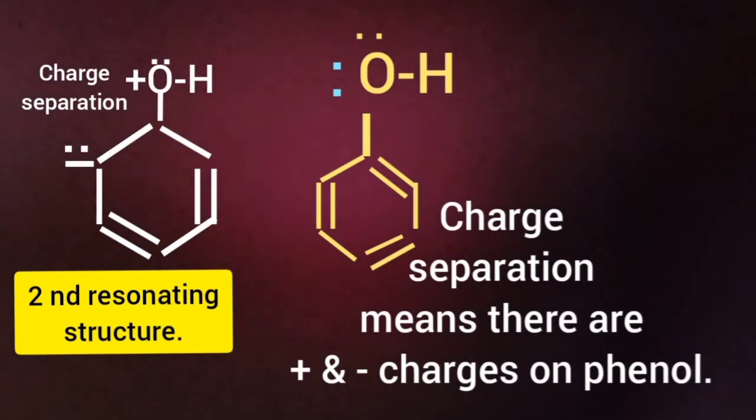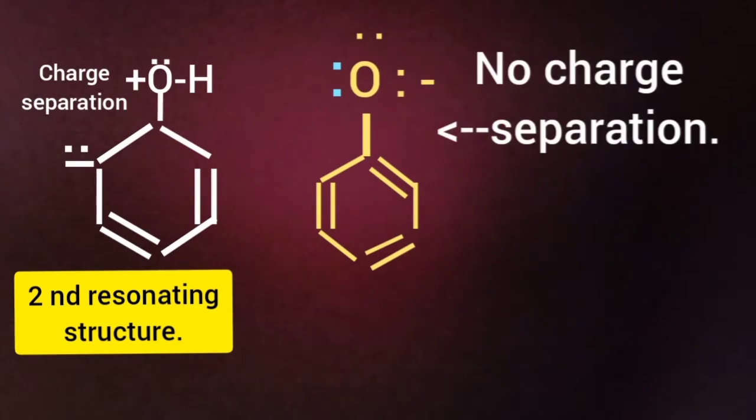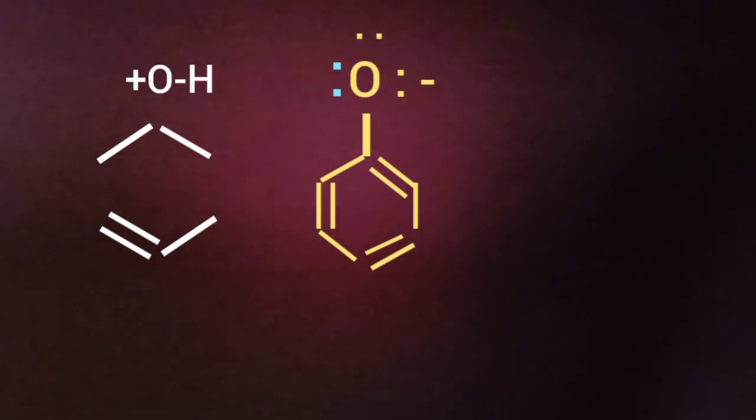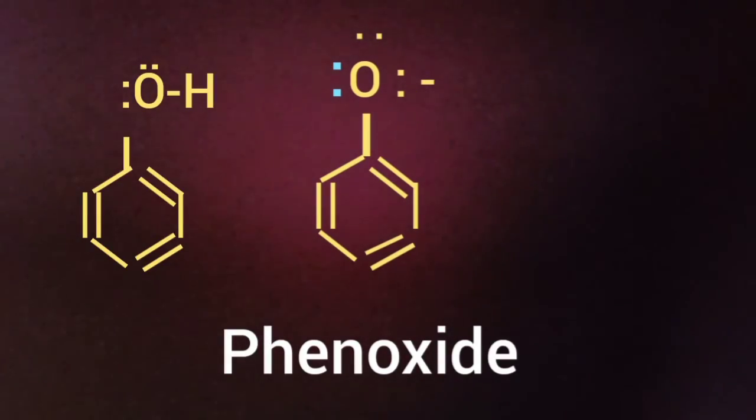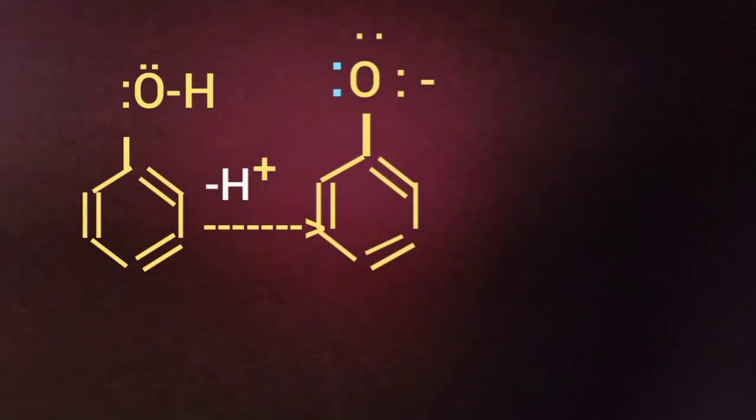But in phenoxide, there is no such charge separation. Only negative charge moves around the phenoxide ion. You see, this is phenoxide. The negative charge developed after losing the proton. So the negative charge